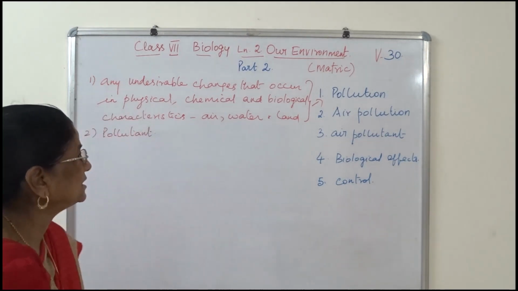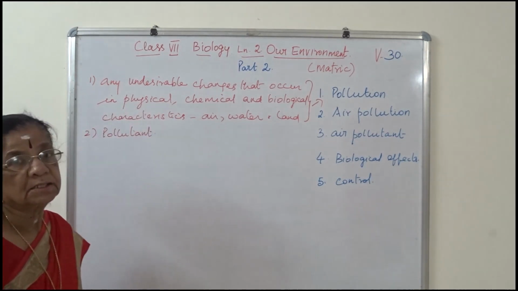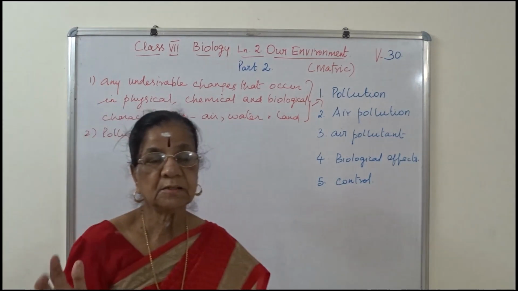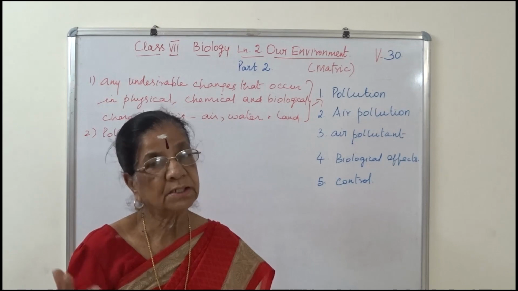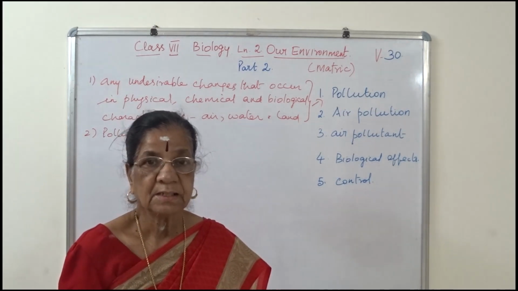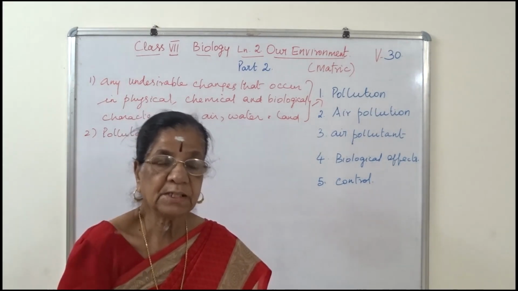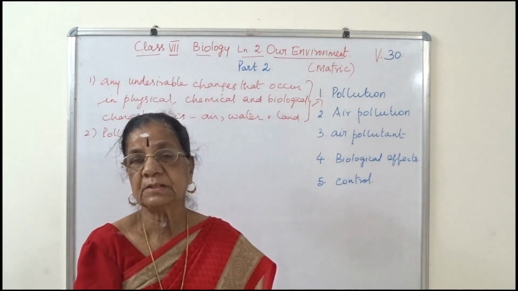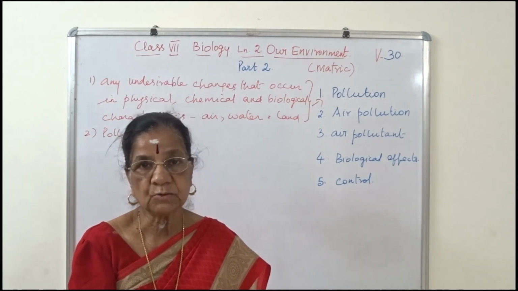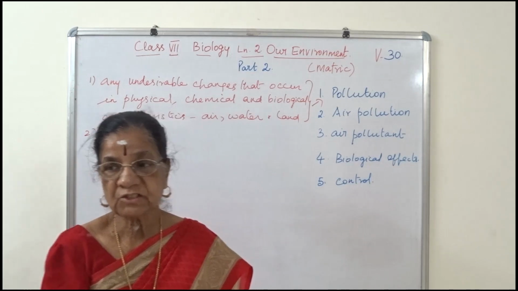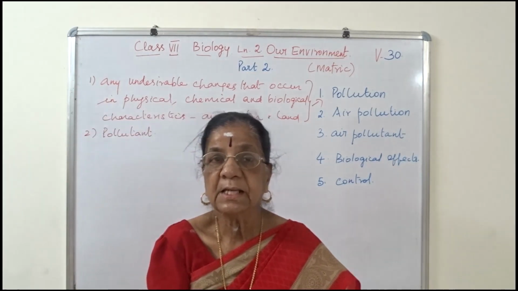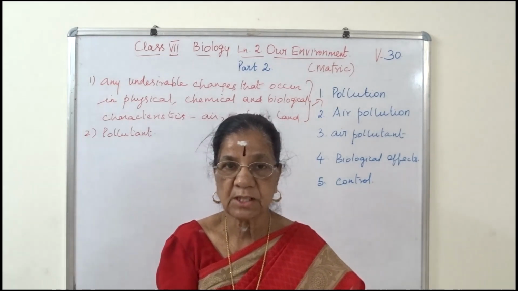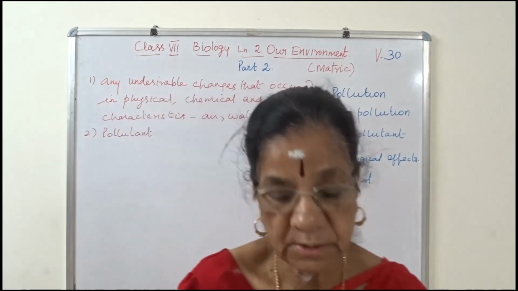Now when we say air pollution, the air contains components, we know, different gases, and it will have different types that we will learn now, such as particulates, smoke, soot. They all form the air pollutant. We will learn that one by one.